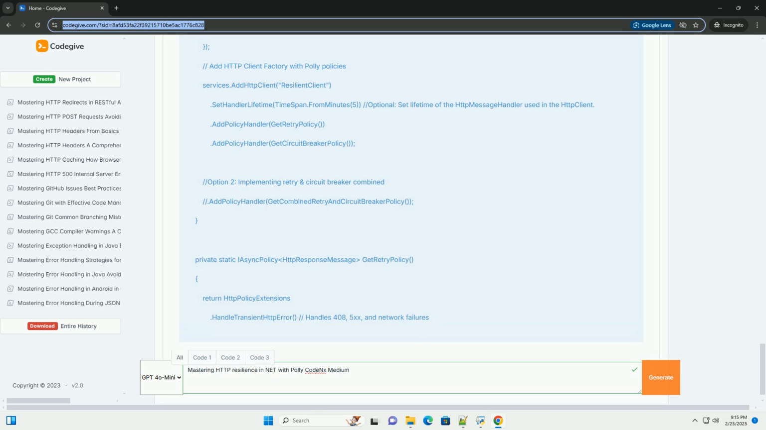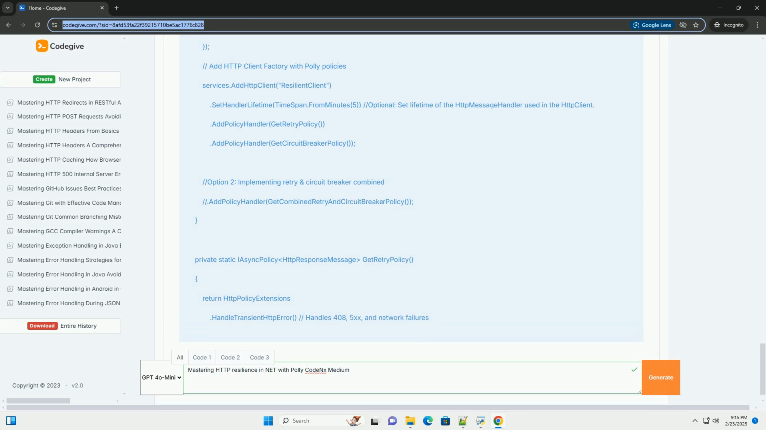Two, Services folder: contains the IExternalApiService interface and its implementation, ExternalApiService. This class encapsulates the logic for calling the external API. It uses the IHttpClientFactory to create the HTTP client and execute the request. It also handles logging.